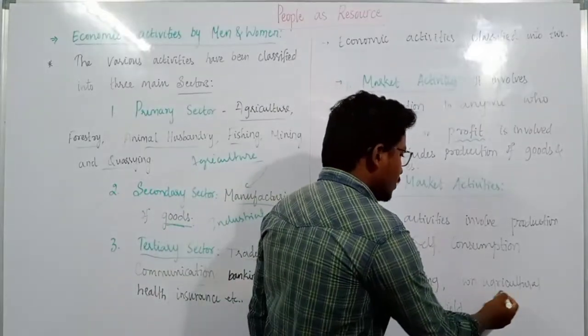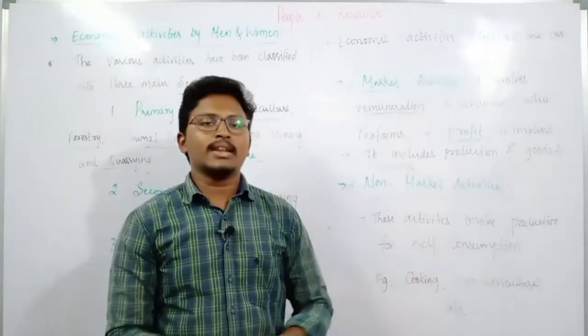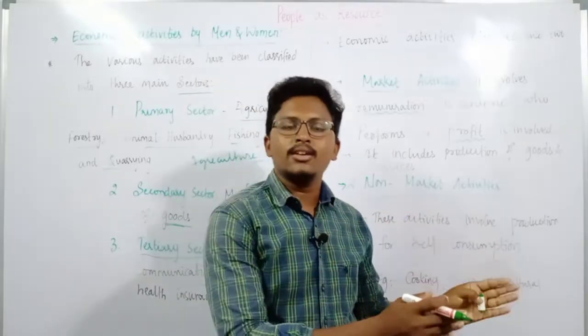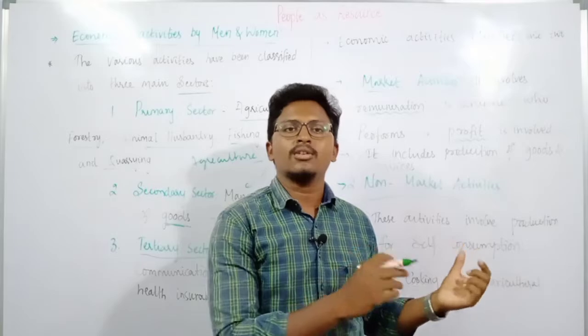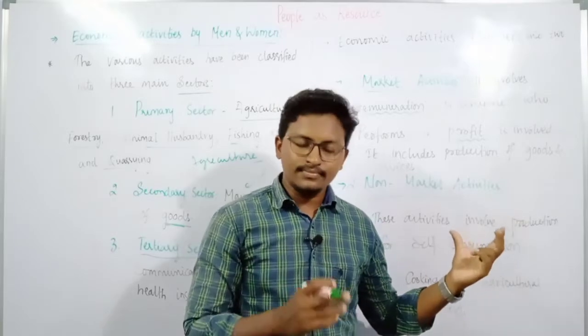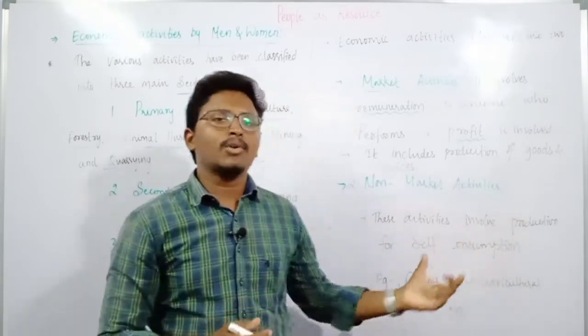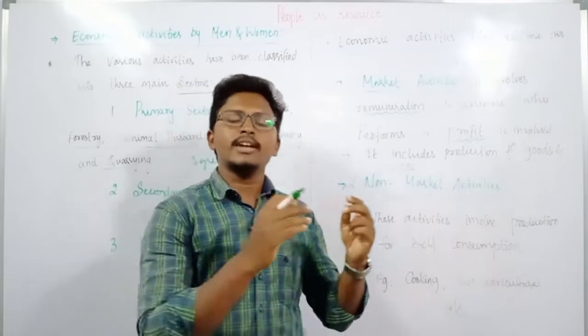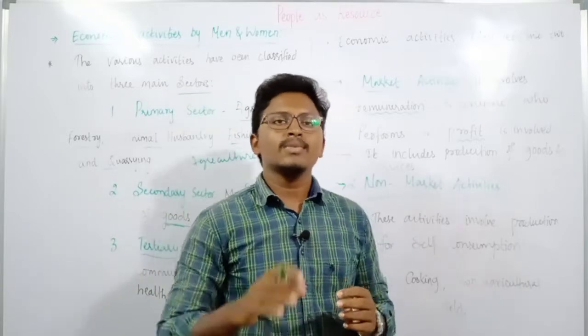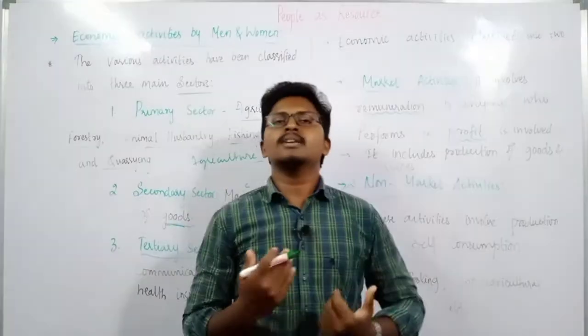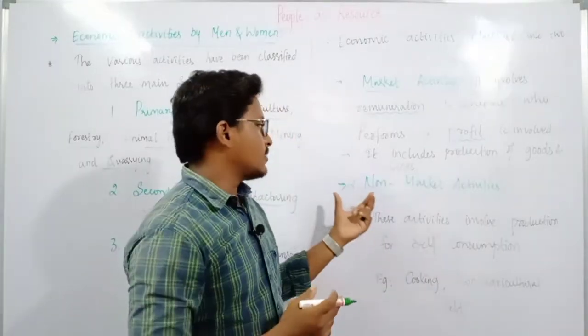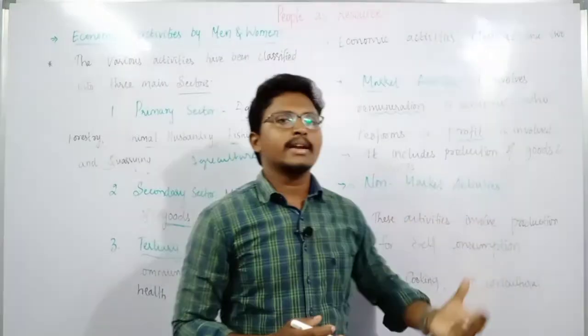Or suppose you have a small plot of agricultural land and you go every day and work on it yourself. Here also you are not earning any profit or salary from this plot. You are producing it for your own consumption. So those activities performed for self-consumption are considered non-market activities.